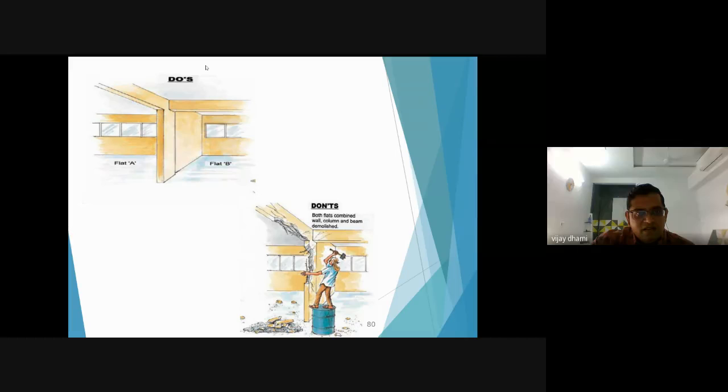This is a photograph of flat A and flat B. If somebody is purchasing this flat and has purchased flat B also, after purchasing flat B they may want to make this hall very large. So they want to demolish the columns or obstructions in between, like beams. But this should not be removed without permission or consent of a structural engineer. This kind of thing you should not do in the field.